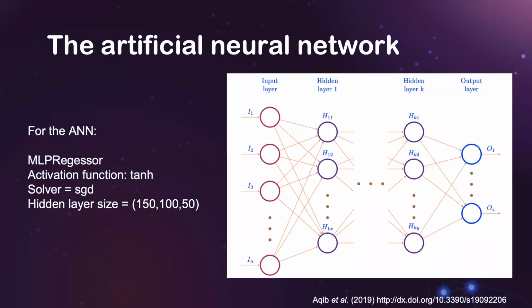Then I trained the model. I ran the training data set through the multi-layer perceptron regressor. I defined the activation function, which effectively excites the neurons, to be hyperbolic tan. I also set the number of hidden layers to 3 and the size of each layer to 150, 100, and 50 respectively. When implementing the backpropagation algorithm, I chose the stochastic gradient descent solver to optimize the weights of the model and minimize the cost function.